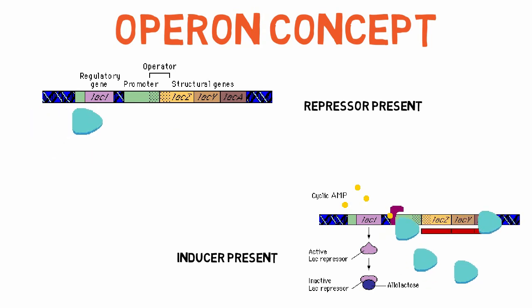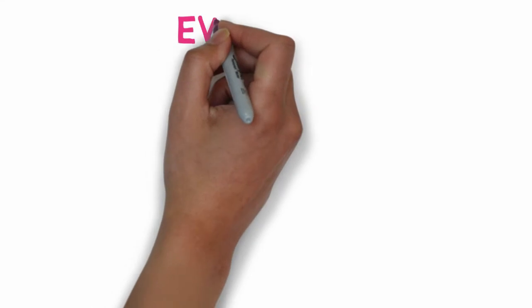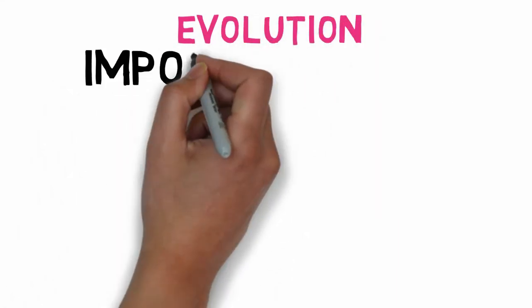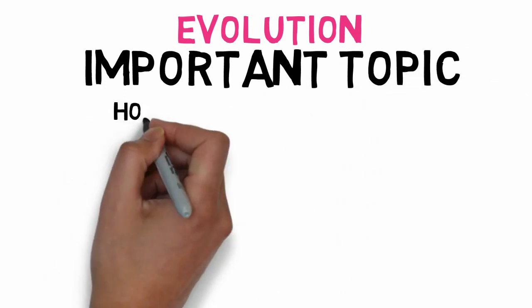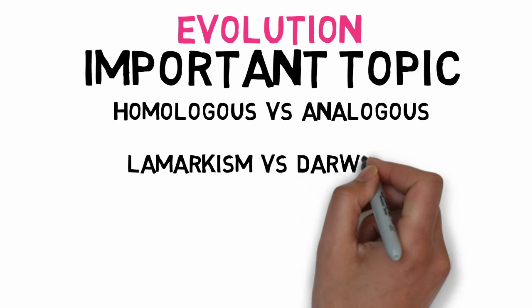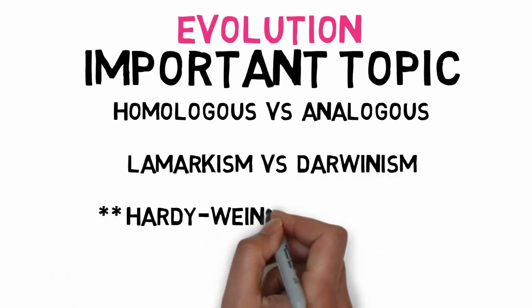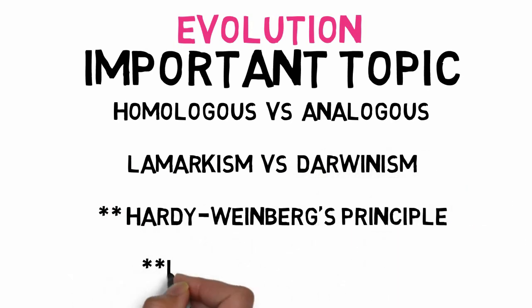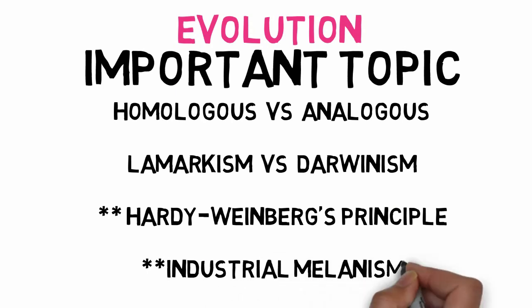There is another chapter called evolution. You have to go through some of the important topics like the differences between homologous and analogous, Lamarckism and Darwinism, the principle of Hardy-Weinberg, and industrial melanism. You can find all of them in your textbook, so go through them all.